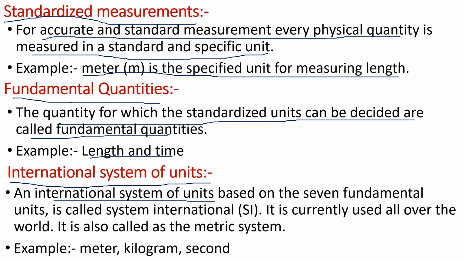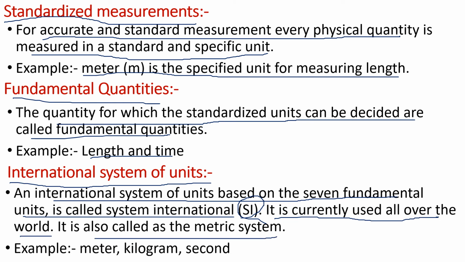Now let us see international system of units. An international system of units based on the seven fundamental units is called as System International. It is generally denoted by capital SI. It is currently used all over the world. It is also called as a metric system. Meter, kilogram, second. These are few System International units.